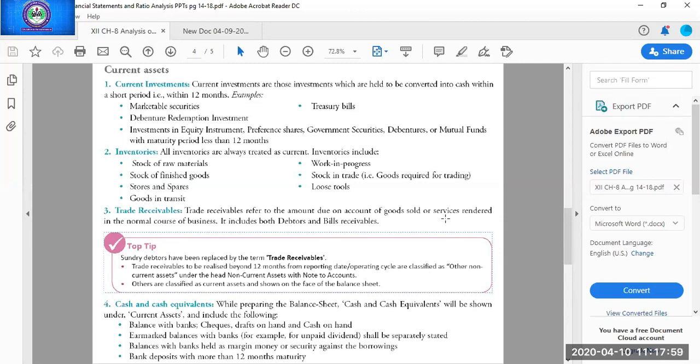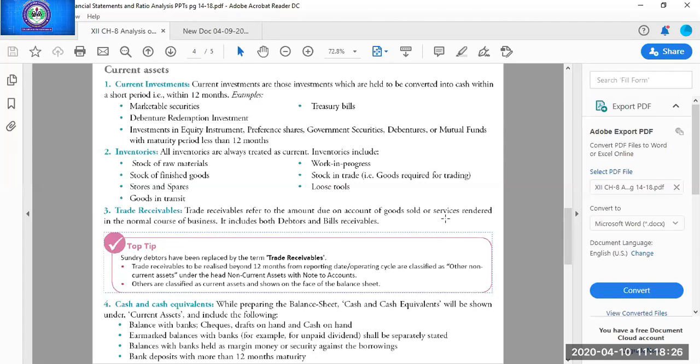Stock in trade. This type of stock is found in a trading business. Trading business means the business which is not involved in manufacturing of goods. They are just buying the goods from a wholesaler and selling them to the consumer. So the first three, stock of raw material, work in progress, and stock of finished goods, are related to a manufacturing concern, and stock in trade is related to a trading concern.